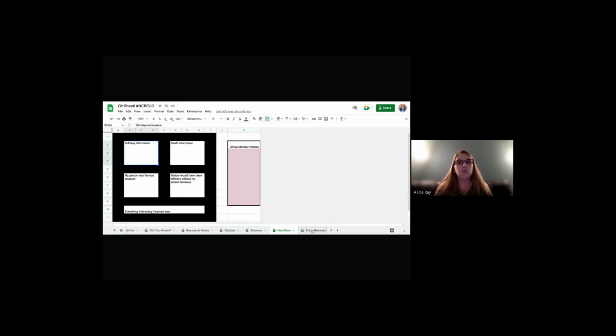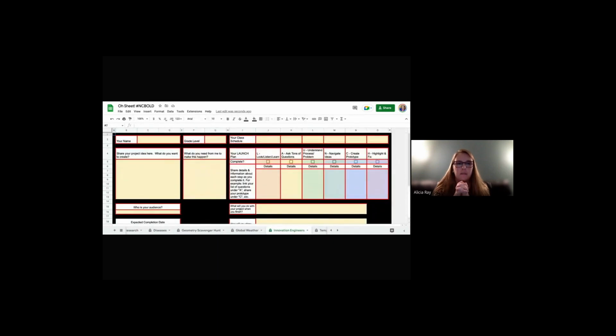That's something that you can easily do. This is a basic template, a very basic graphic organizer, but let's keep on sliding and go to the Innovation Engineer sheet. This is an independent study sheet that I do with my AIG students that allows them to work independently of me because I do wear so many hats.